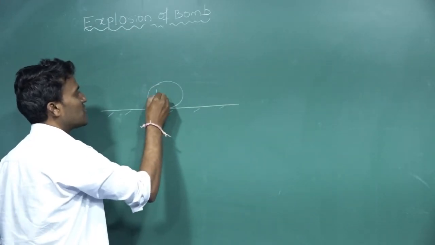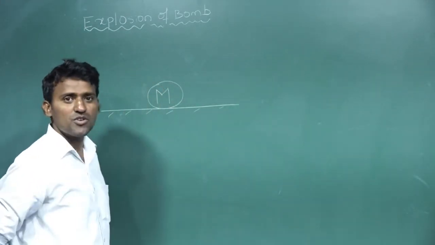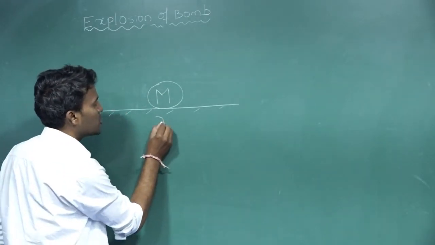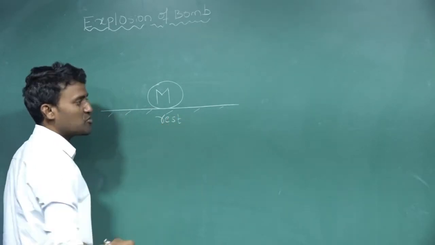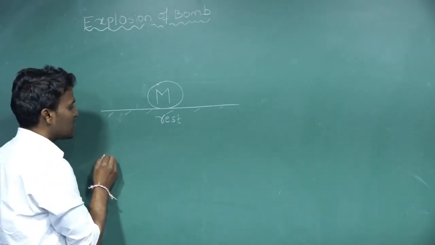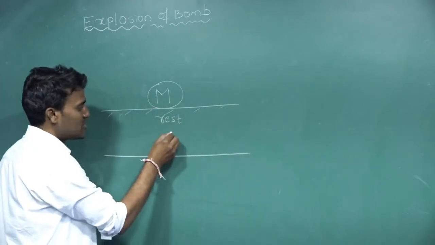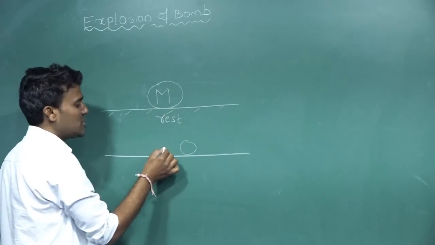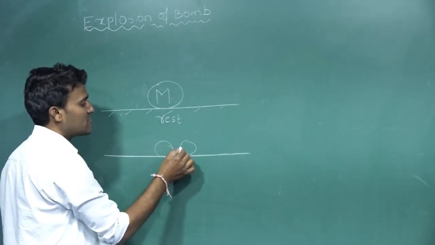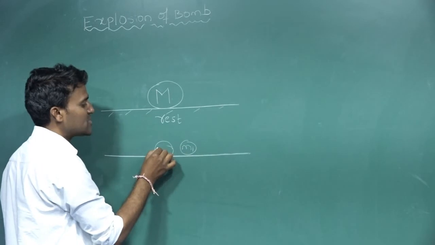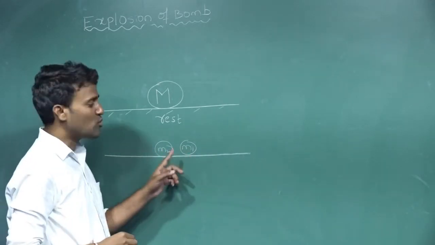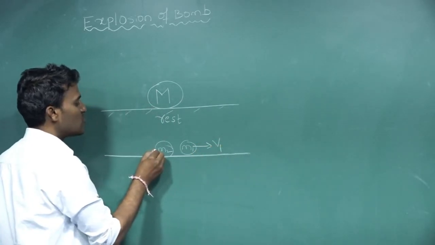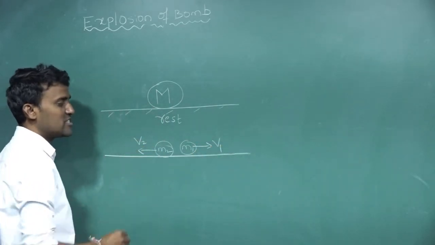The mass of the bomb is capital M. Now, the bomb is initially at rest, isn't it? After some time interval, this is before explosion, and after explosion, it is divided into two pieces. One mass is M1, one more mass is M2. One is moving with a velocity V1, one more is moving with a velocity V2, isn't it?